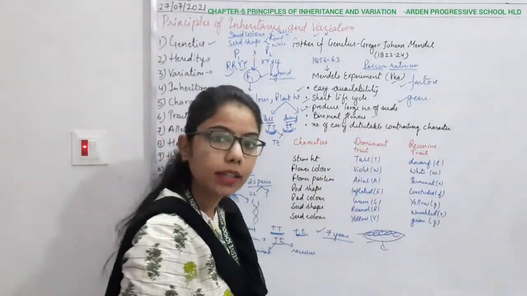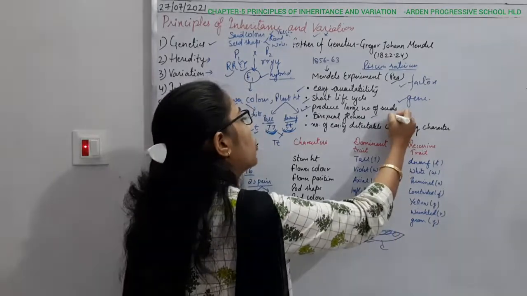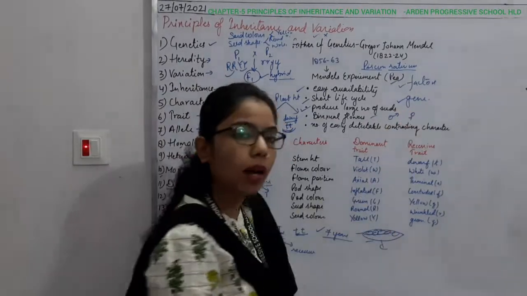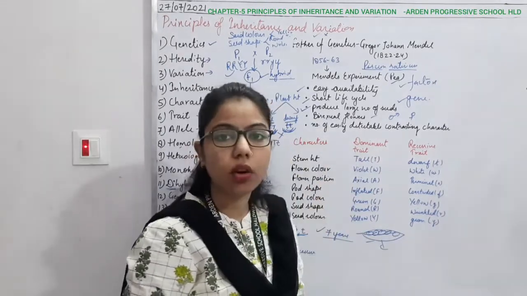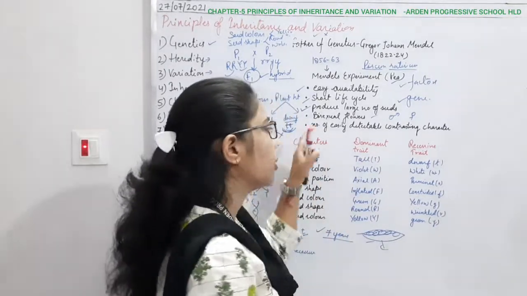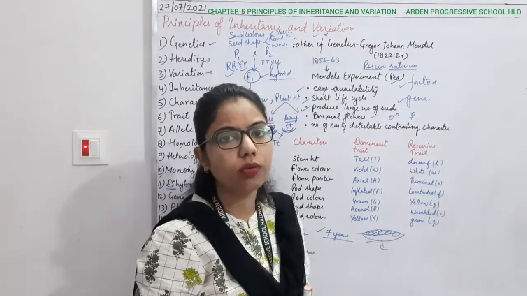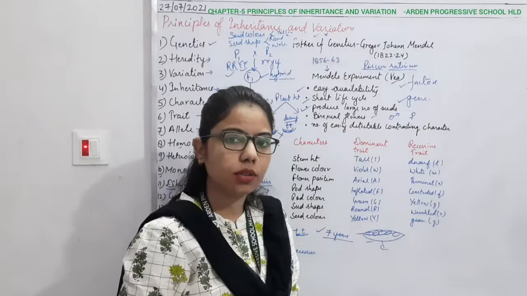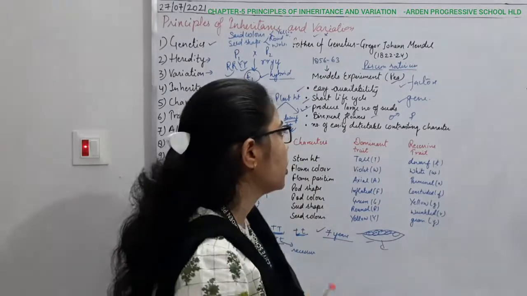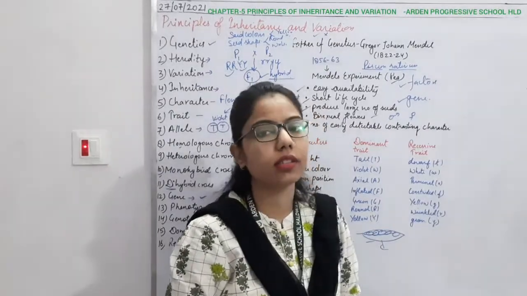What do you understand by bisexual? Both the male and female parts are present inside the same flower, so it is easier to go for the hybridization technique. Then comes the number of easily detectable contrasting characters.